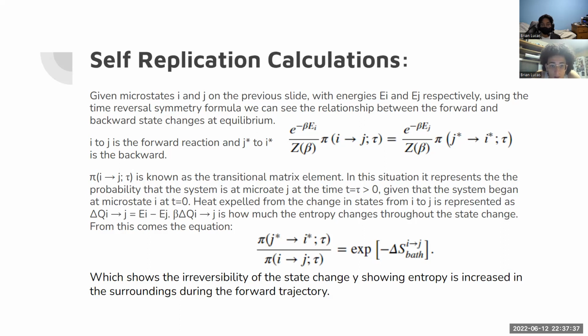And the change in Q of I to J is how much the entropy changes throughout the state change, and this is derived from this general equation down here. S bath just means the system that it's in, referred to as a heat bath. And this shows the irreversibility of the state change, showing the entropy that's increased in the surroundings during the forward trajectory from I to J to K, rather than K to J to I.